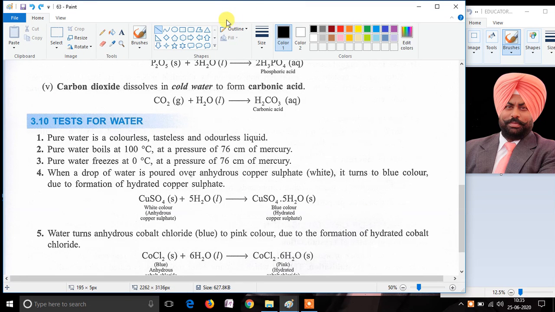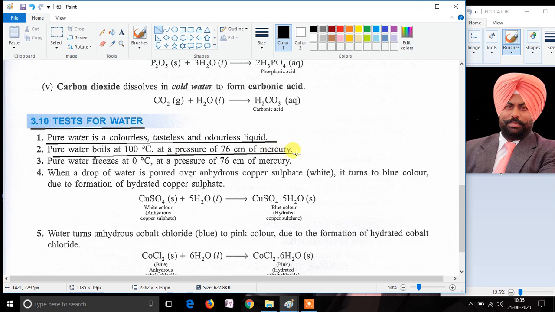In this video, we are going to discuss the topic known as tests for water. Pure water is always colorless, tasteless and odorless. Pure water always boils at 100 degrees Celsius. Remember, the pressure should be 76 centimeter of mercury. Pure water always freezes at 0 degrees Celsius, and remember, the pressure should be 76 centimeter of mercury. If the pressure changes, then the boiling point and freezing point of water also changes.